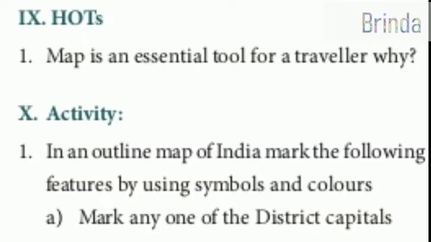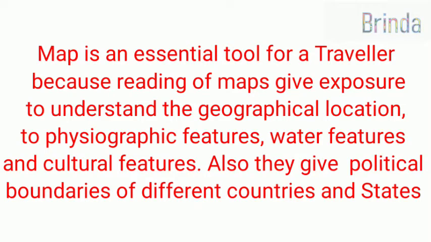Map is an essential tool for a traveler. Why? Map is an essential tool for a traveler because reading of maps gives exposure to understand the geographical location, physiographic features, water features and cultural features. Also, they give political boundaries of different countries and states.